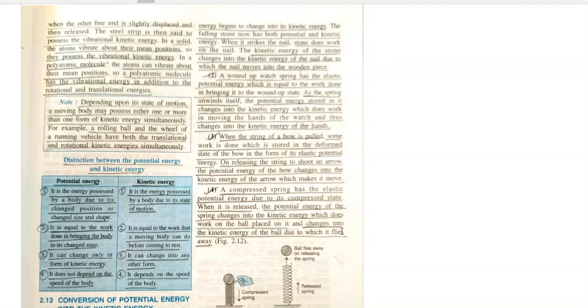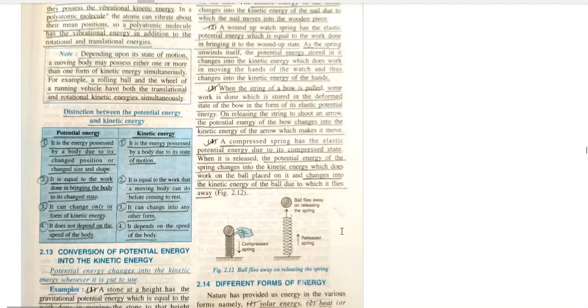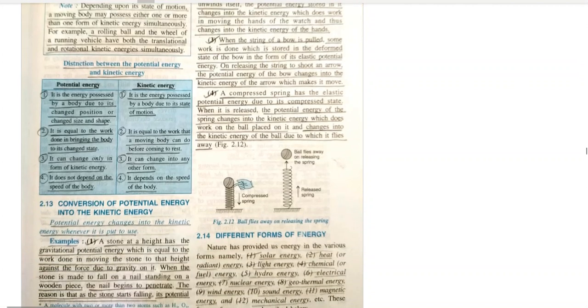Depending upon the state of motion, a moving body may possess either one or more than one form of kinetic energy simultaneously. For example, a rolling ball and the wheel of a running vehicle have both rotational and translational kinetic energy simultaneously. So they have given you the differences between potential energy and kinetic energy here.